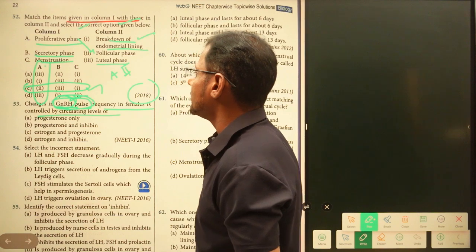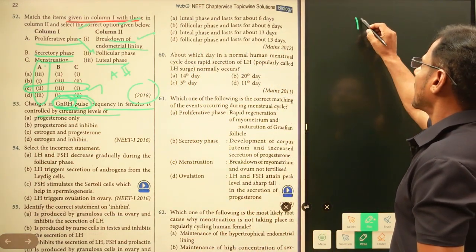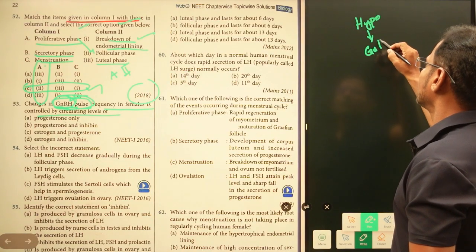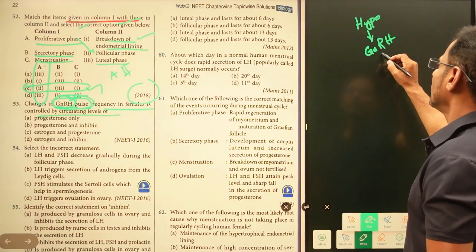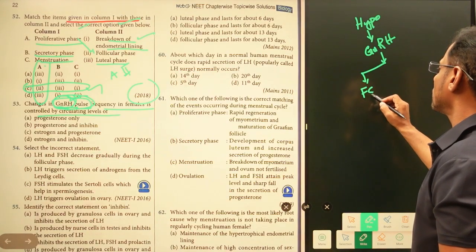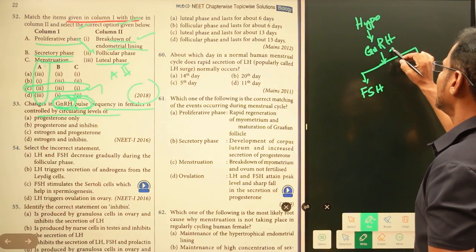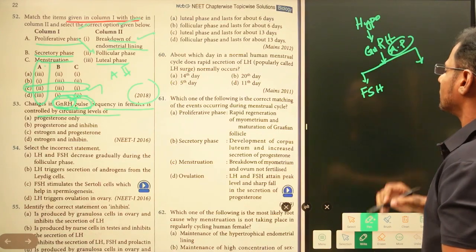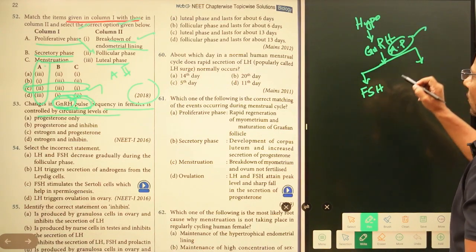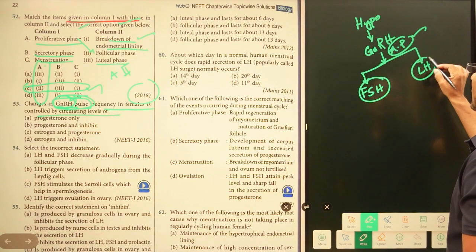Now let us check. This is the hypothalamus, right? From here gonadotrophin releasing hormone is released, and it is going to act on the anterior pituitary. So two hormones are released from the anterior pituitary: one is follicle stimulating hormone and the second one is luteinizing hormone.